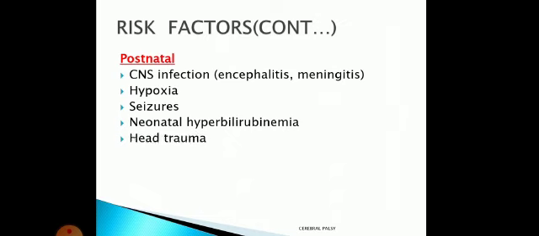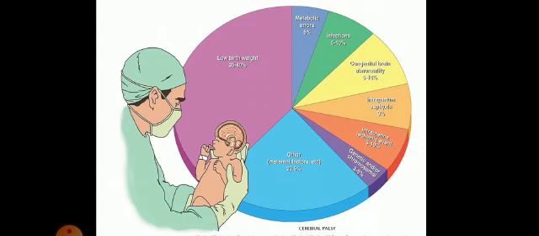Now head trauma. Definitely if there is trauma, especially after birth, it may lead to damage to the brain. Clear?